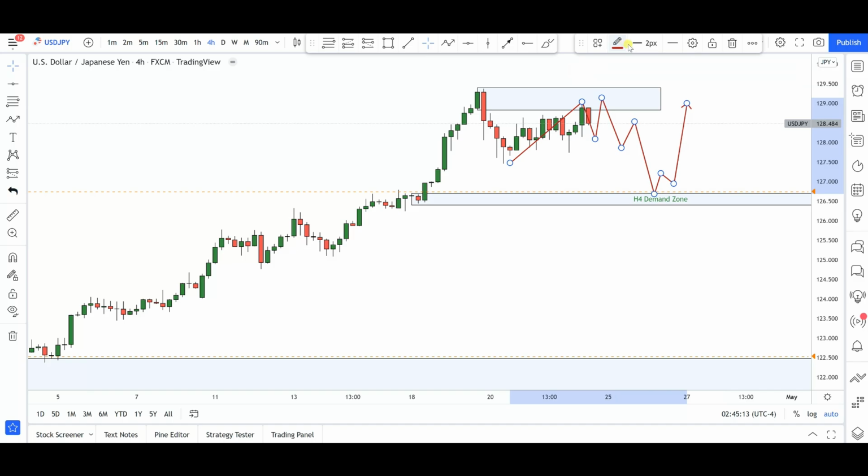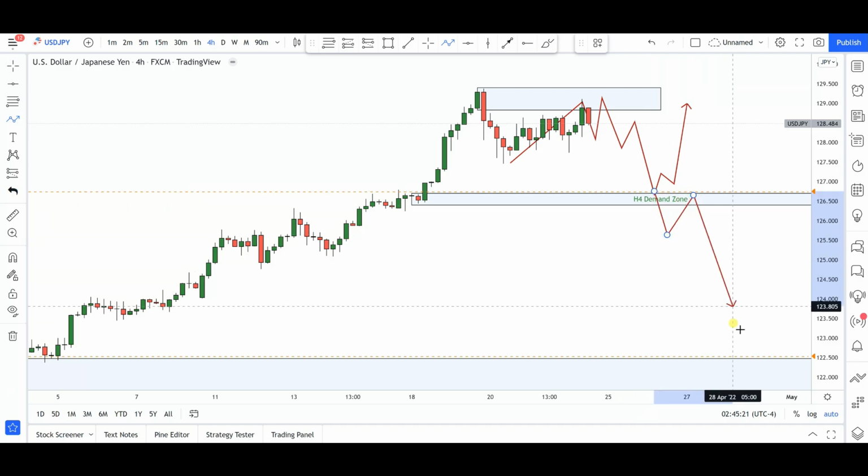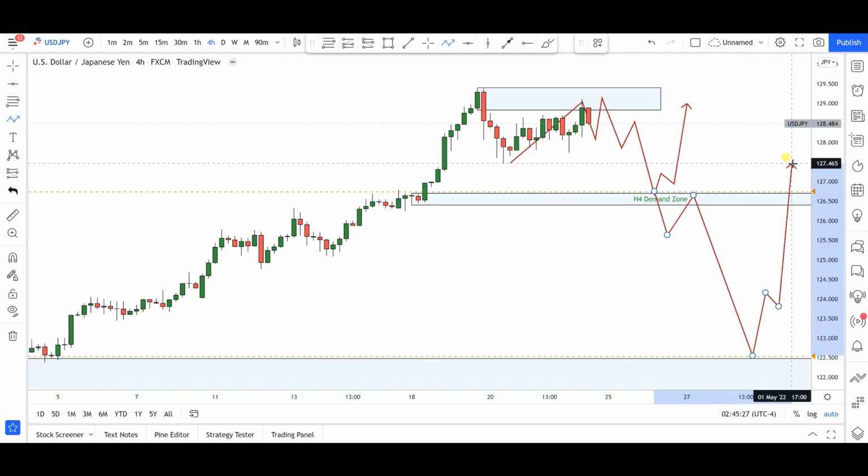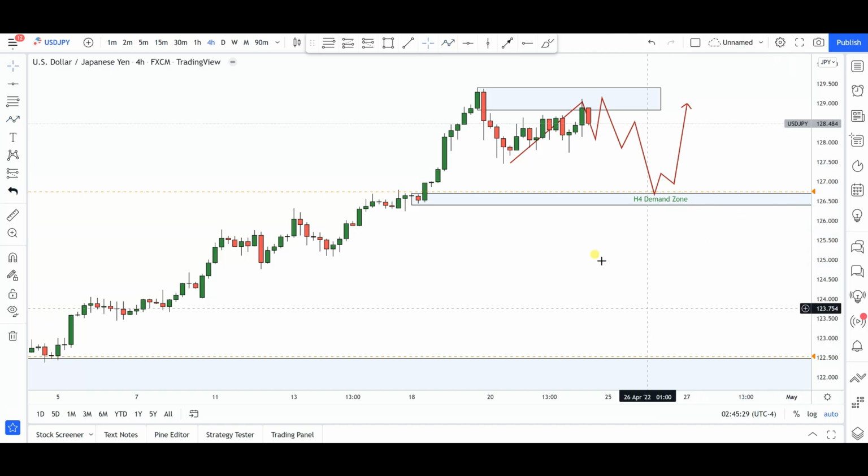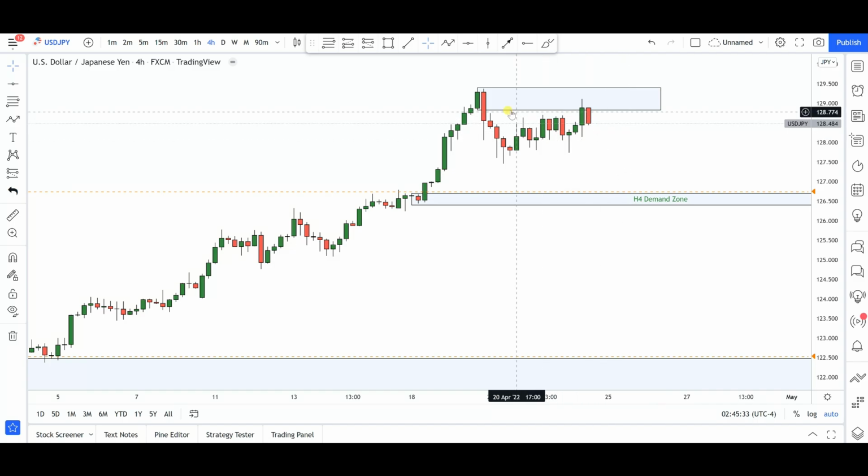Now, in the event that we break this particular demand zone in the 4 hours time frame, if we do get this break, then chances are we might be visiting 122.50 areas that we have as demand zones on the daily time frame. So let's see how that goes. In my opinion right now, the bears are looking like they are in control, as long as this particular selling origin is holding price below.